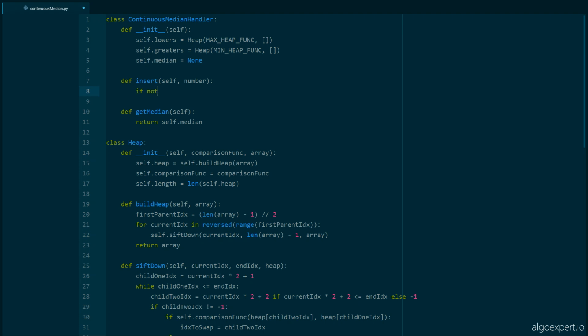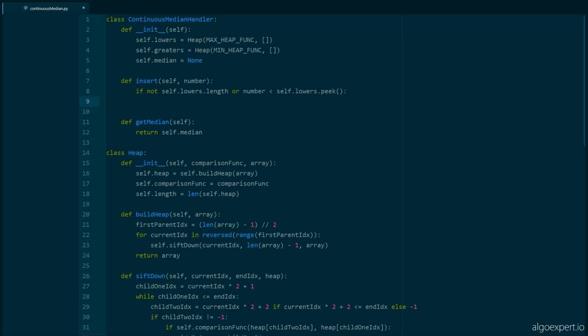So if not self.lowers.length, or the number is smaller than self.lowers.peek. So in other words, if we do not have any numbers in the lower half, or our number is smaller than the maximum value in the lower half, then we can do self.lowers.insert(number).